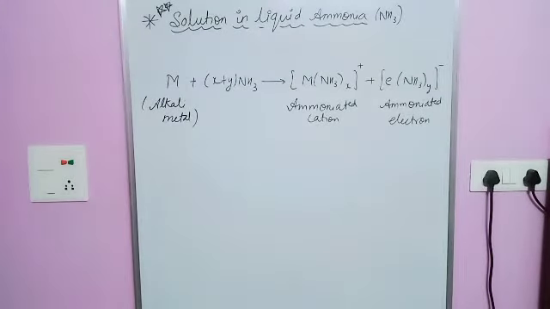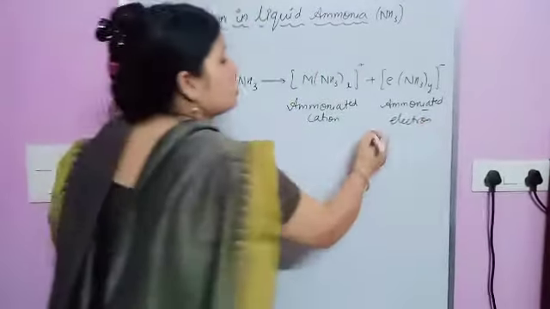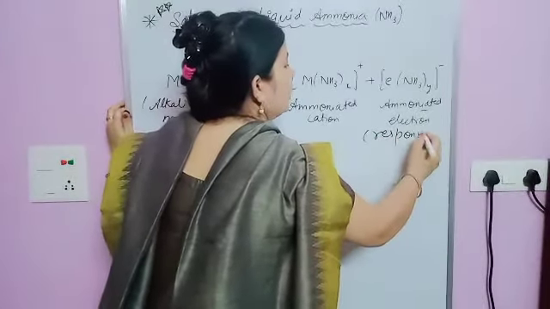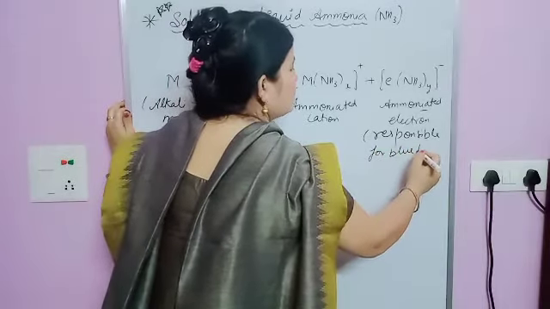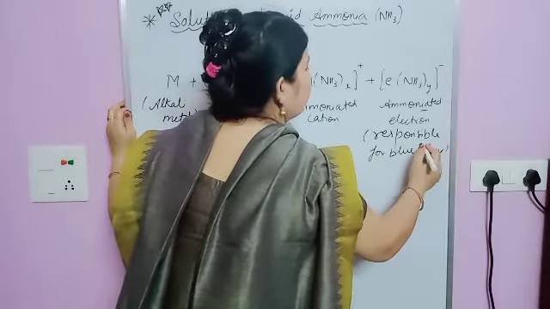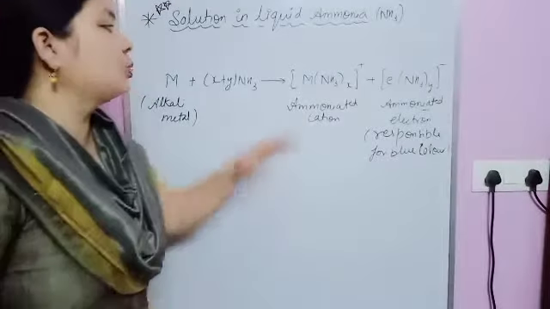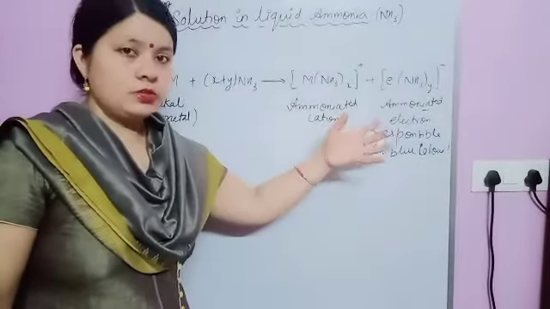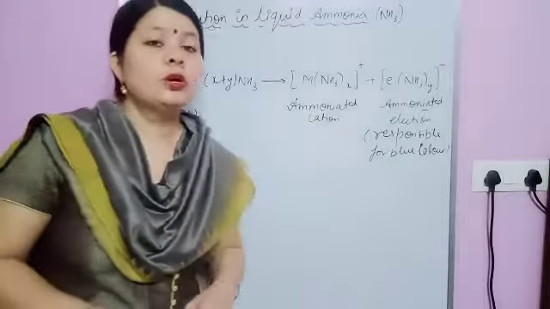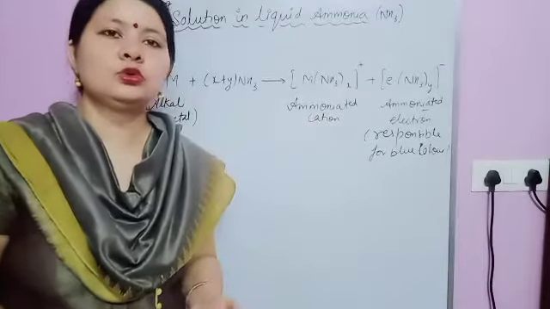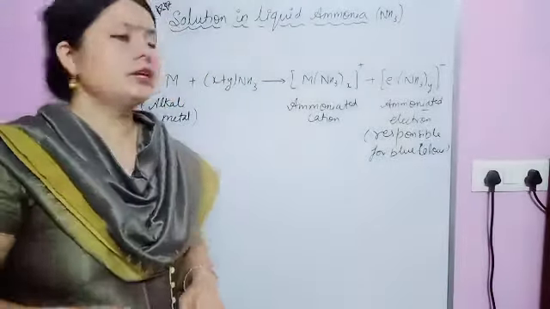Now this ammoniated electron is responsible for the blue color. Whatever is the blue color, that one is because of the ammoniated electron. And the conductivity, you can say conduction, is because of the ammoniated cation. So who is responsible for conduction? That one is ammoniated cation, and for color, ammoniated electron. Now a reasoning question is also there, as I told you, why there is a color change, or maybe you have to write the reaction. This one is regarding solution in liquid ammonia.